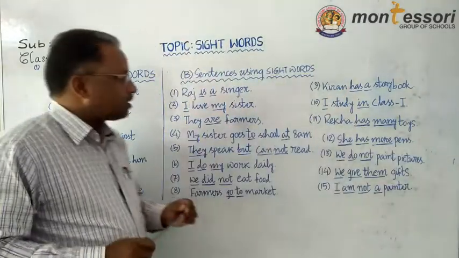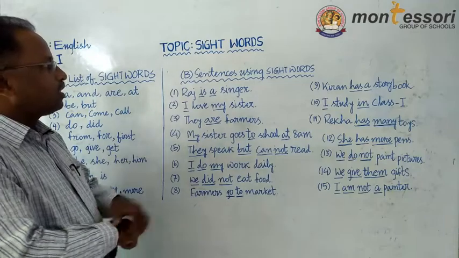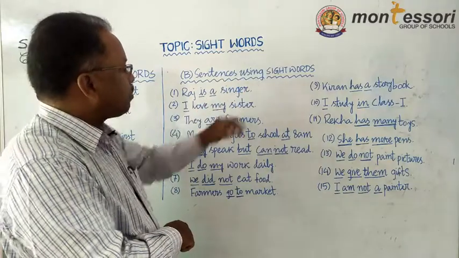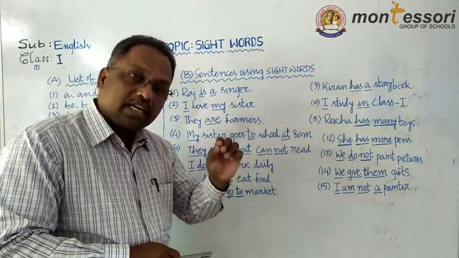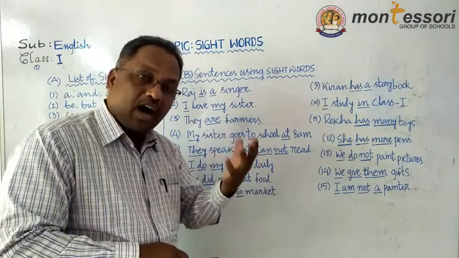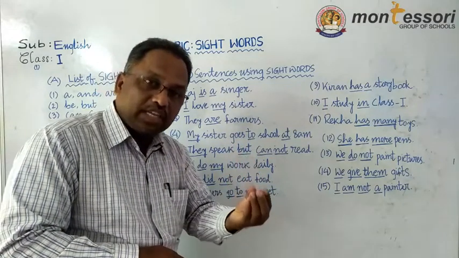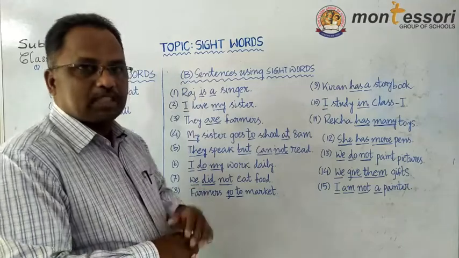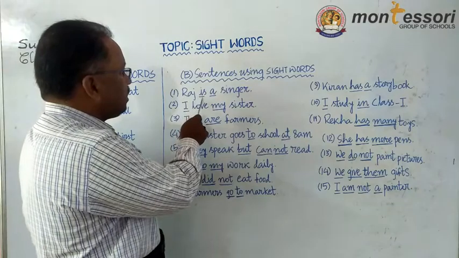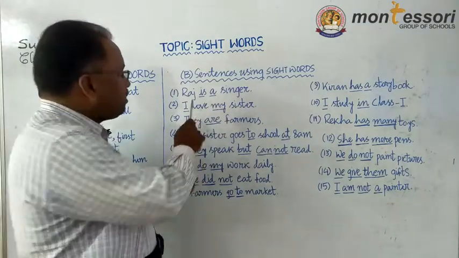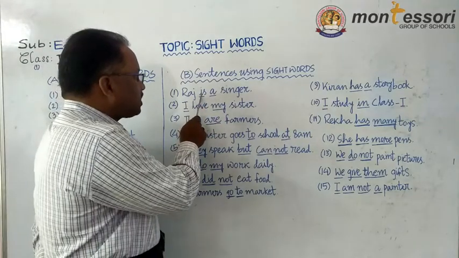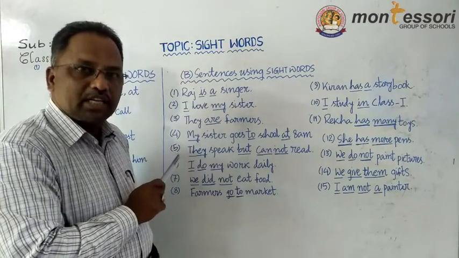Now, if you look at this side, sentences using sight words. As I said, you can write sentences, questions, answers, and stories. You will find these sight words. Suppose here you can see the first sentence, Raj is a singer. Now here, what are the sight words? Is and a. These two words are sight words.